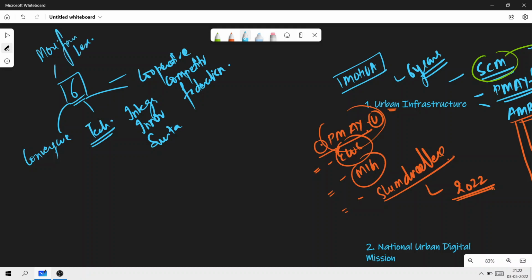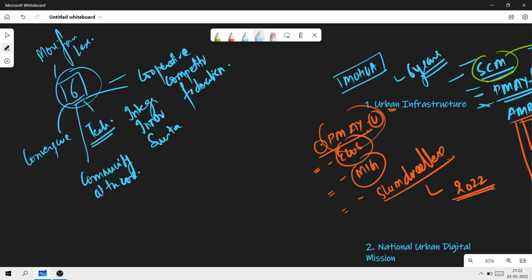And the last one is community at the core, that is, communities at the core of planning and implementation. So these are the six important principles common to all these three schemes.